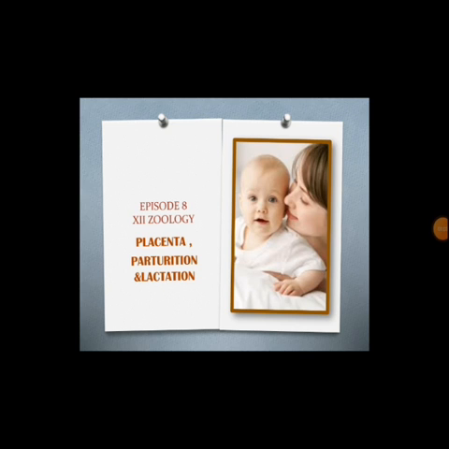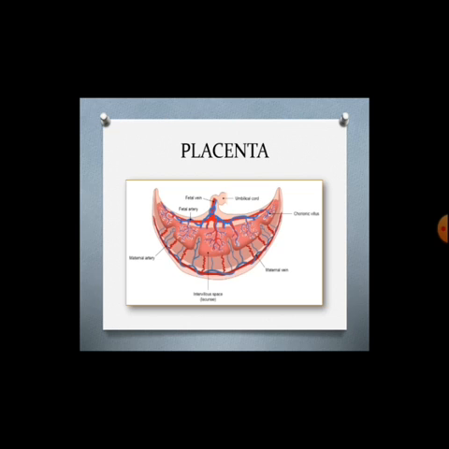After implantation, the blastocyst is embedded in the endometrium. These are surrounded by finger-like projections called chorionic villi. These structures are bounded by uterine tissue and maternal blood. The chorionic villi and uterine tissue become interdigitated with each other and jointly form a structural and functional unit between the developing embryo and maternal body. It is called placenta.